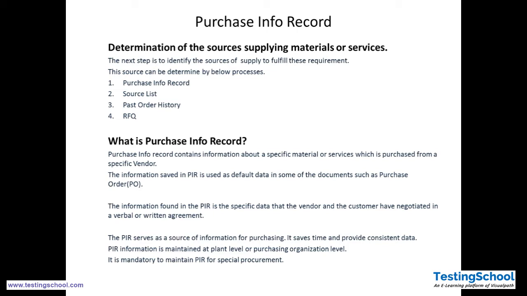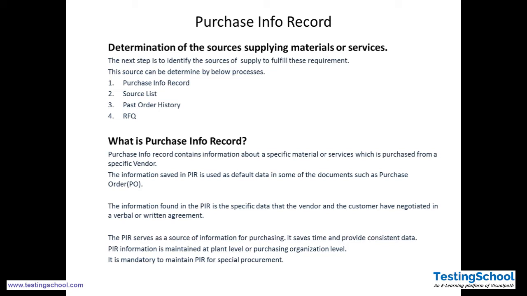PIR information is maintained at the plant level or purchasing organization level. For each plant there can be a purchase info record maintained. Suppose two different plants are located far apart, one in Pune and another in Bangalore; then they can maintain their purchase info records separately if they are purchasing material locally.